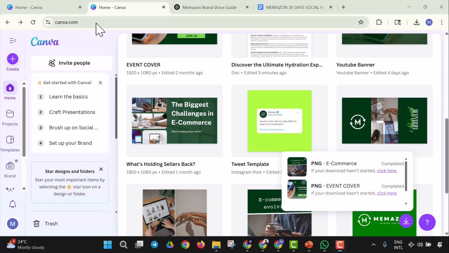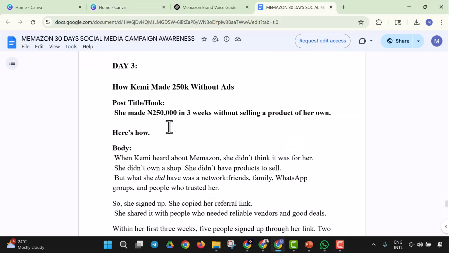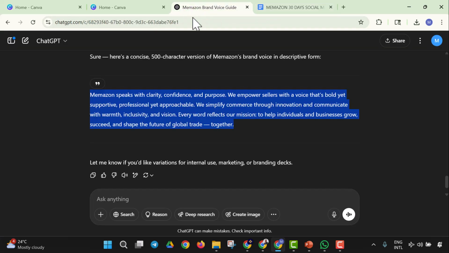Welcome back, guys. So right now I have a concept right away and I want to use that concept to create a design. So the design should be how can we make 250k without ads. Okay, so I'll digress a bit. I'll use ChatGPT to get a character.